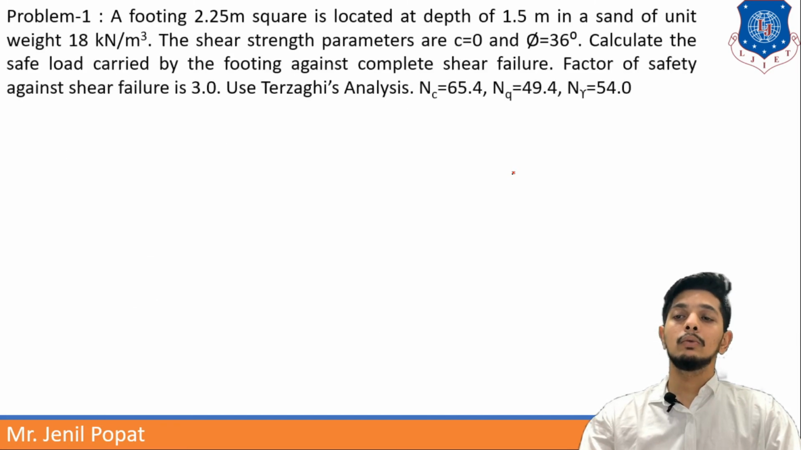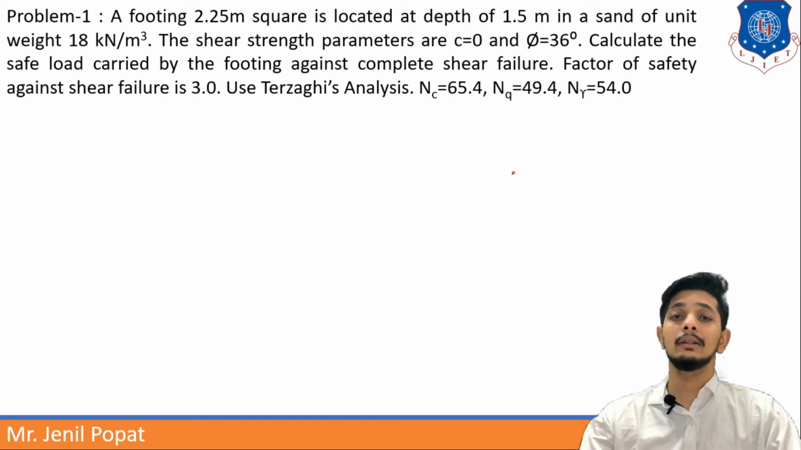Moving forward to one numerical. A footing 2.25 meter square is located at a depth of 1.5 meter and it is in a sand of unit weight 18 kN per meter cube. So it is a sand. The shear strength parameters: C is equal to 0 due to sand and phi is 36 degree. Calculate the safe load carried by the footing against complete shear failure. Factor of safety is given as 3. Use Terzaghi's analysis. So you have been told to use Terzaghi's theory.